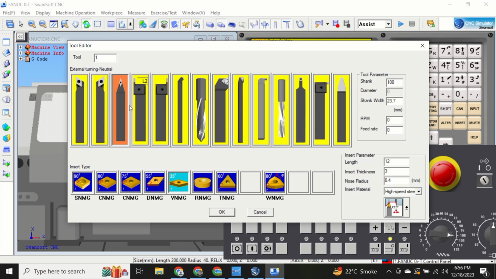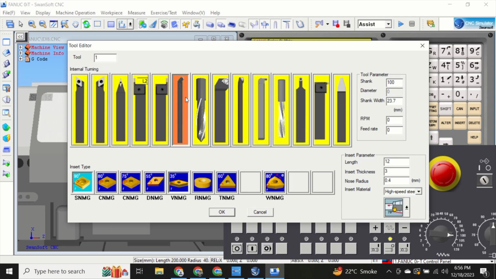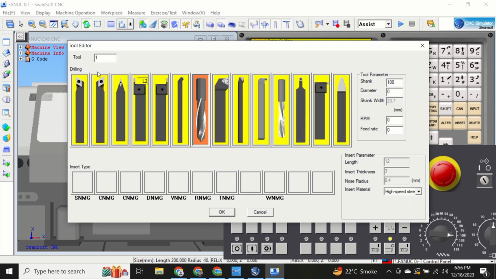External Turning Tool neutral. External Grooving left hand side. External Grooving right hand side. Internal Turning. Drilling. External Threading. Internal Threading. Internal Grooving. Tapping. Round tool.